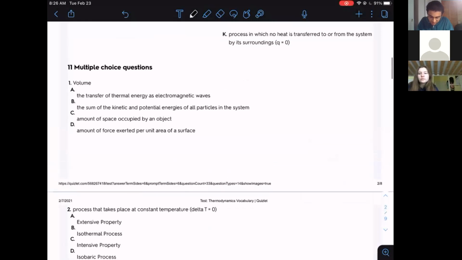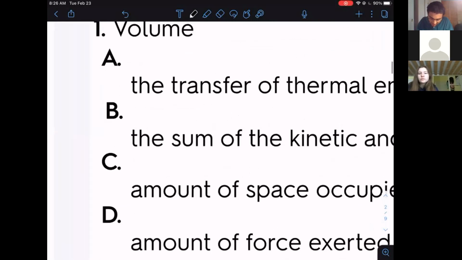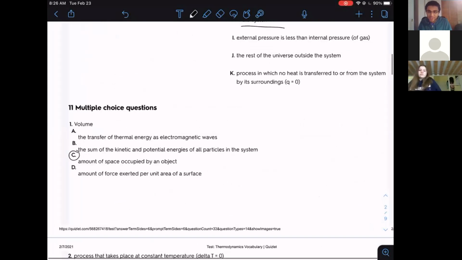Yes, so this one's the answer choice C. Volume is the amount of space occupied by an object. This is literally us when we were in first grade, 6 or 7 years old. We were saying that the volume is the amount of space occupied by the object.